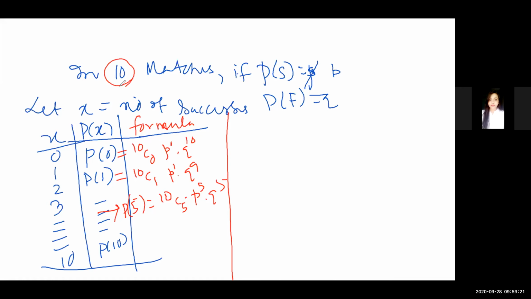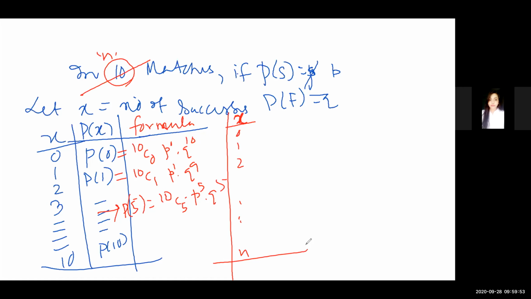Riya, listen. Now what I'm doing, in place of 10, I am making it general. Let it be n number of matches. Okay? Okay, sir. Then if it is n number of matches, number of successes will be 0, 1, 2, 3 up to n. Do you agree with me? Yes, sir.